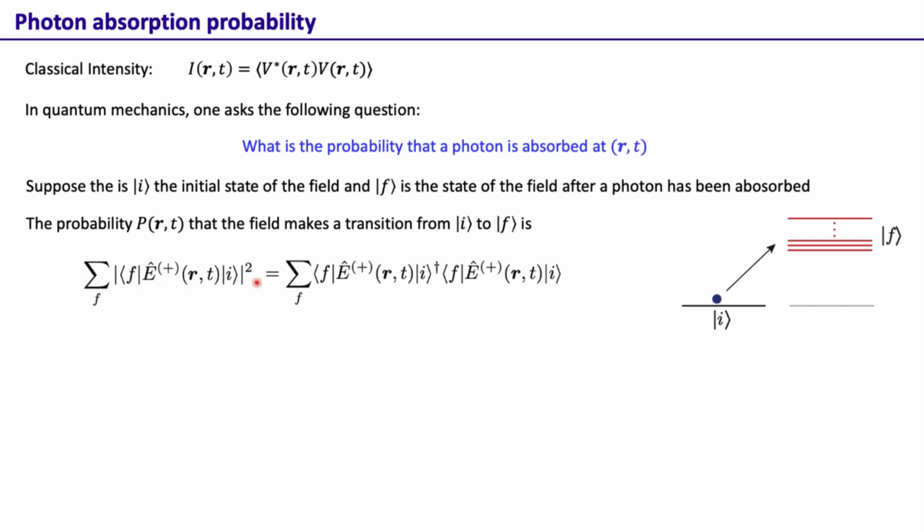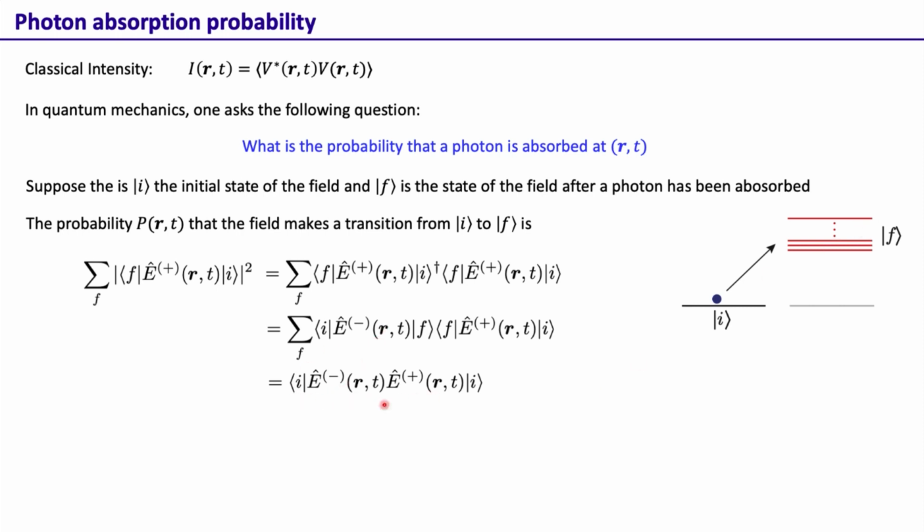If we just expand it, we can write it like this. This is a dagger and this quantity. If we now evaluate this quantity, we swap this I and F, and then this E plus becomes E minus. So these are two equivalent representations. And since we have this F here summed over F, this basically is equal to 1, because this manifold has to make a complete set.